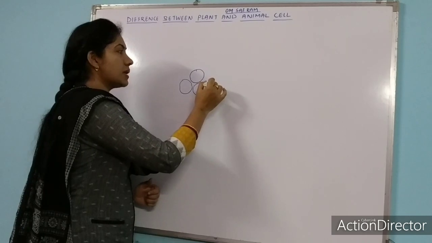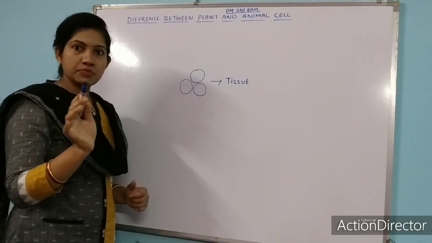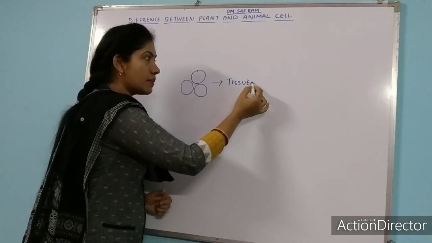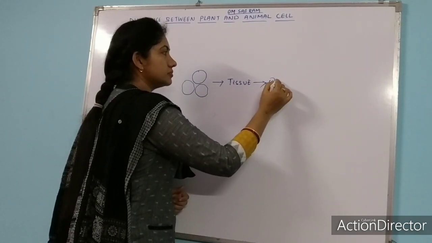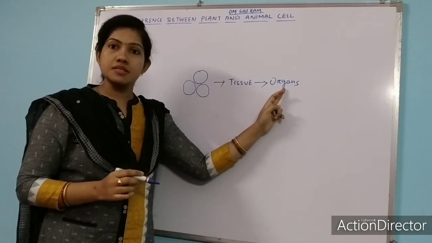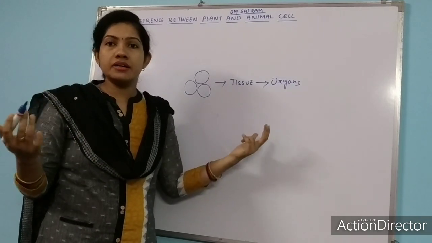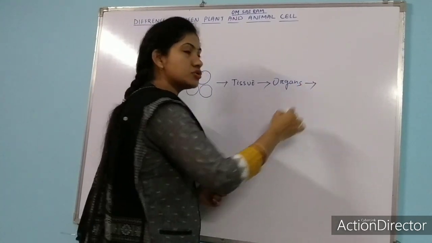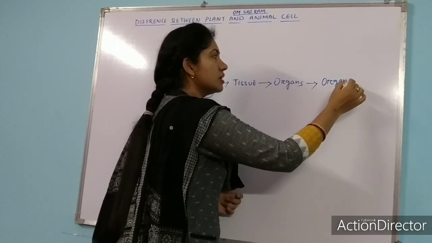These cells combine to form tissue. Okay, the tissue chapter is there in your next class. So tissue combines to form organs. Tissues, they combine to form organs. Organs like we can say heart, kidney, stomach, eye, hand, ear. These all are organs of ours. And these organs combine to form organ system.